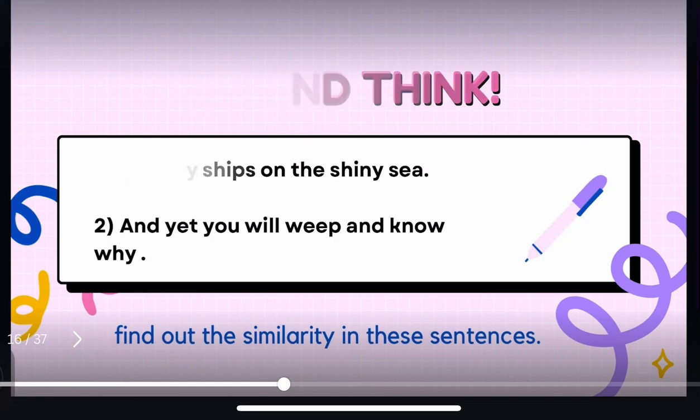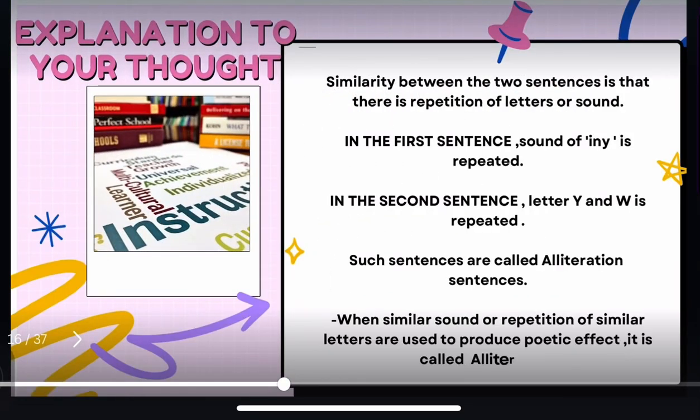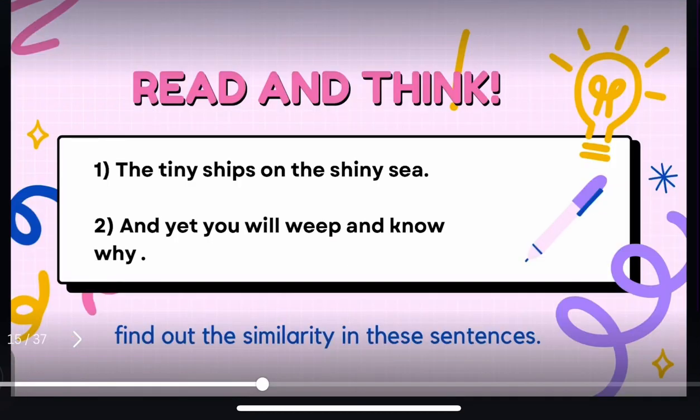Let's check it. The similarity between the two sentences is that there is repetition of letters or sounds. In the first sentence, the sound "ini" is repeated. In the second sentence, the letters Y and W are repeated. Now let's check it once again. In the first sentence, the words tiny and shiny have the "ini" sound which is repeating. And in the second sentence, yet, you, will, we, why are the words where Y and W are repeated.